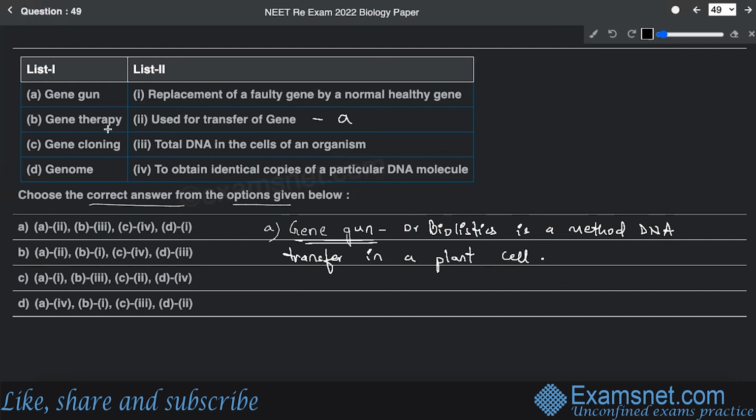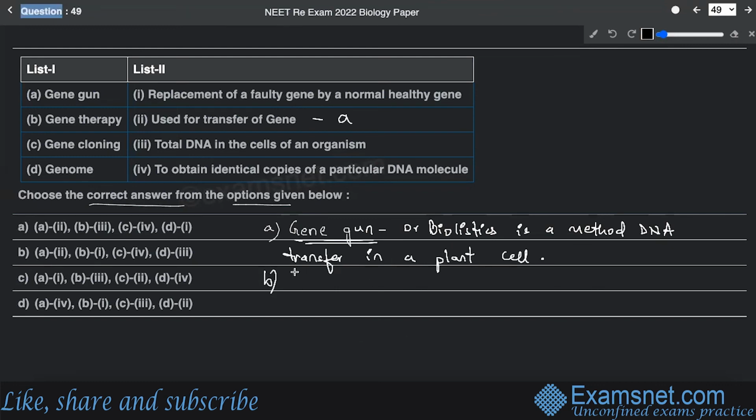Then there is gene therapy. Gene therapy is a method by which any faulty gene is replaced by a normal healthy gene. And one of the classic examples that we have seen is the ADA deaminase deficiency in a 4-year-old girl.